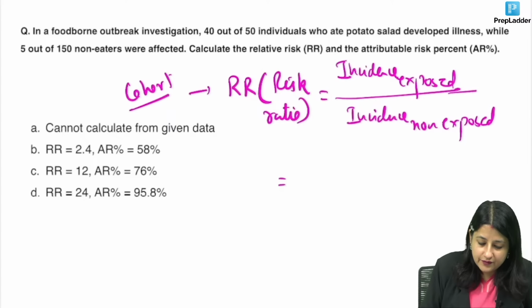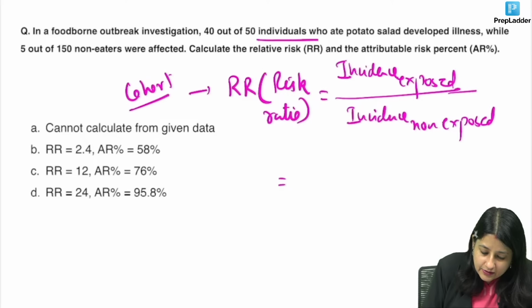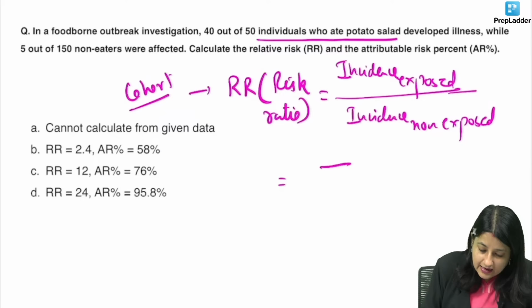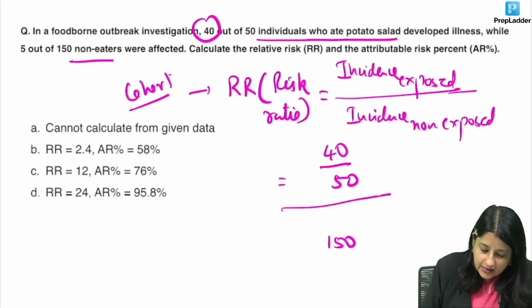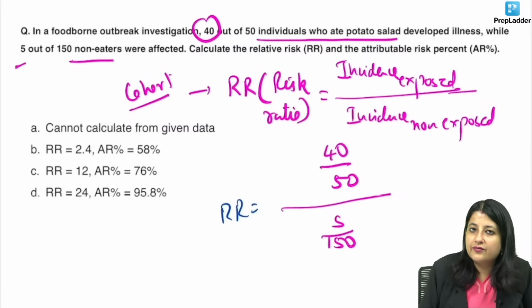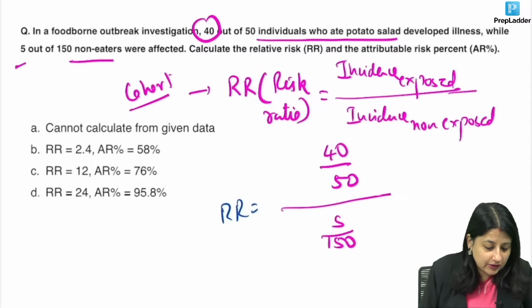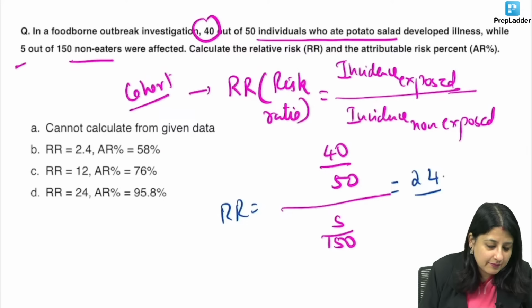Now, if you see over here, how many people are exposed? How many people ate potato salad? 50. Out of them, how many developed the disease? 40. And how many did not eat? 150. Out of them, how many developed the disease, guys? 5. So, what is the relative risk if you calculate 40 by 50 by 5 by 150? Very good, your answer will come 24.